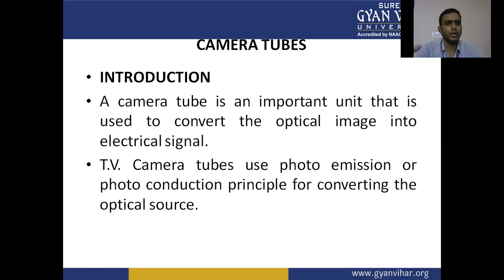Now we are coming to discuss the second part of this lecture, a very important part of the transmitter section in the color TV fundamentals or the monochrome and color television system. That is the camera tubes. A camera tube is a device which detects the image and converts the optical image into an electrical signal. First we have to discuss the introduction of the camera tubes. A camera tube is an important unit that is used to convert the optical image into the electrical signal.